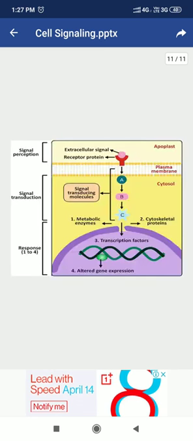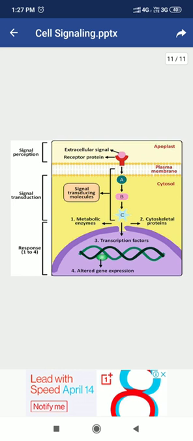Once the ligand molecule reaches the target cell, it first binds to the cell surface receptor, or it may be an intracellular receptor.